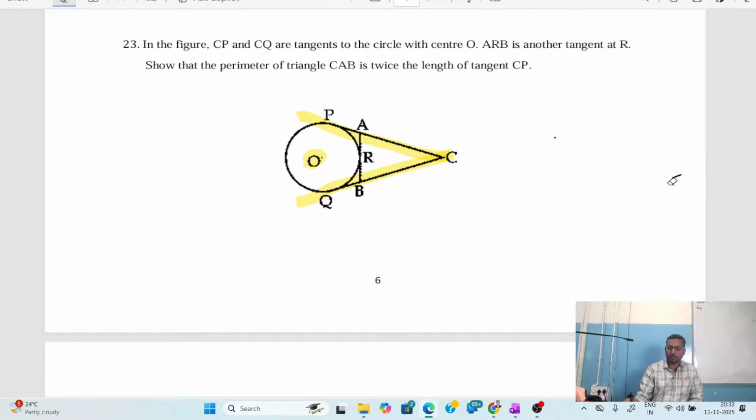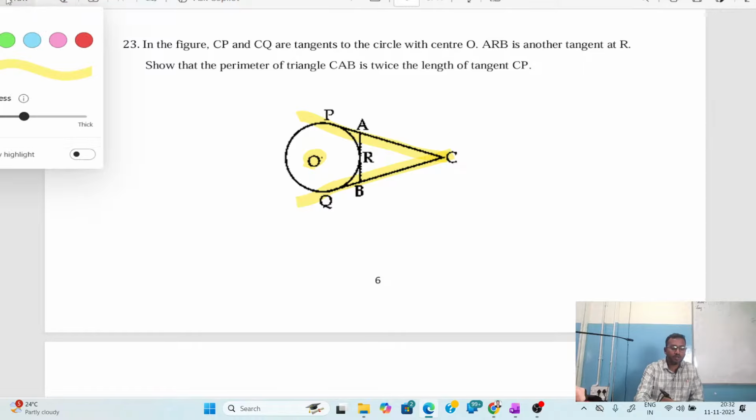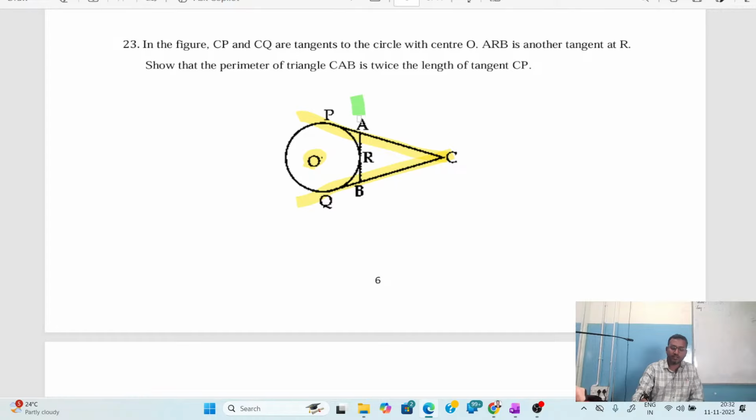What is the given problem here? As you can see in the figure, CP and CQ are tangents to the circle. Okay, ARB is another tangent. So we have got one more tangent, that is ARB, which is touching the circle at A.